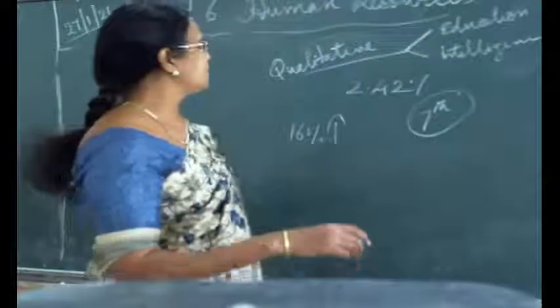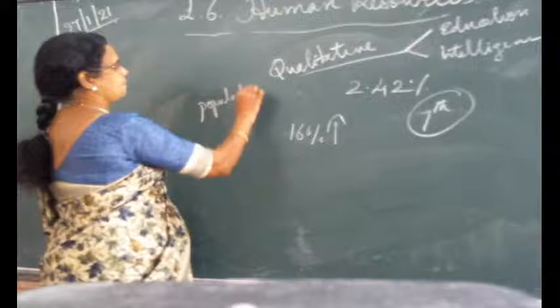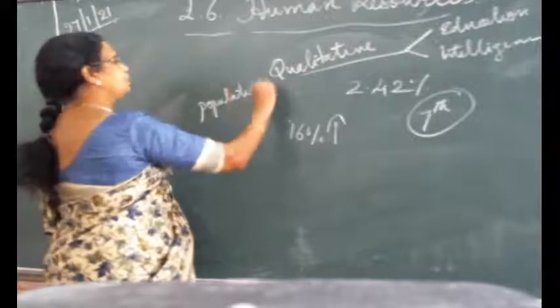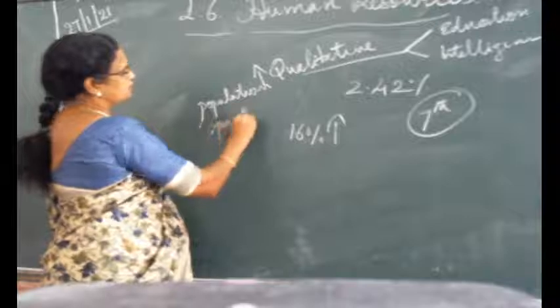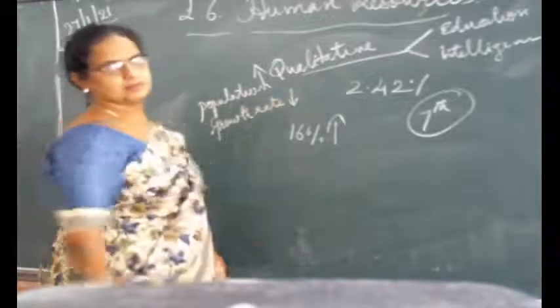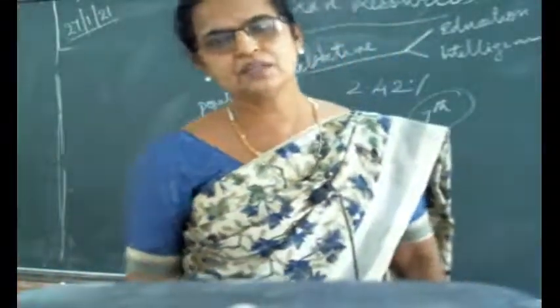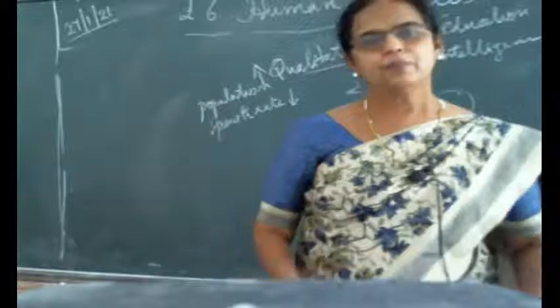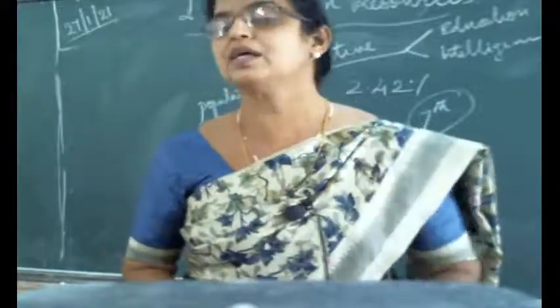What is the difference between this? The population is increasing, an increasing trend, but the growth rate is a decreasing trend. What is the meaning of that? If the growth rate is decreasing, then how is the population increasing?